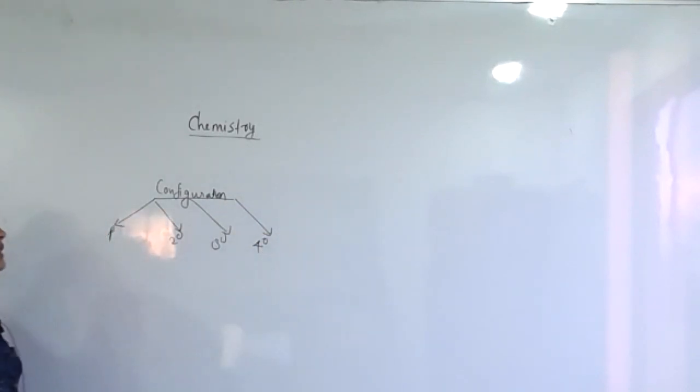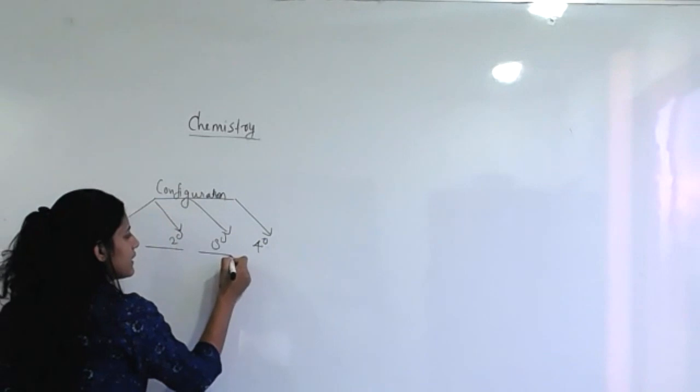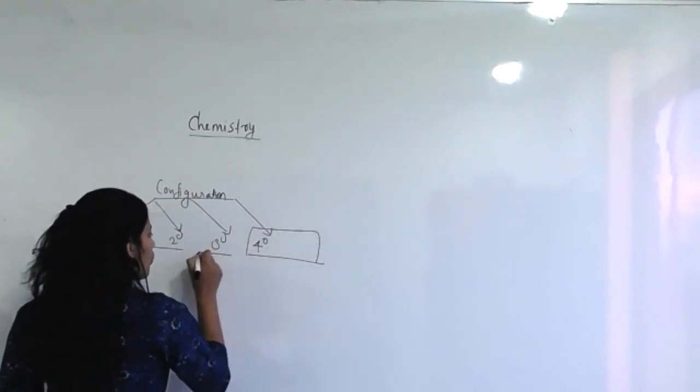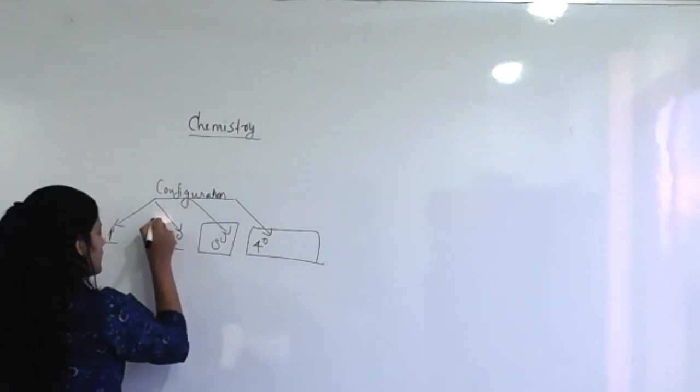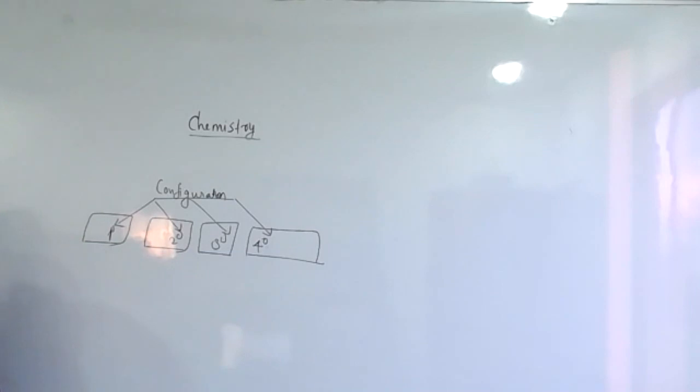These are the configuration-wise protein classifications. We can discuss them one by one: primary, secondary, tertiary, and quaternary. Quaternary means four. This is tertiary, this is secondary, this is primary. These are the different classifications. So the first one is primary.